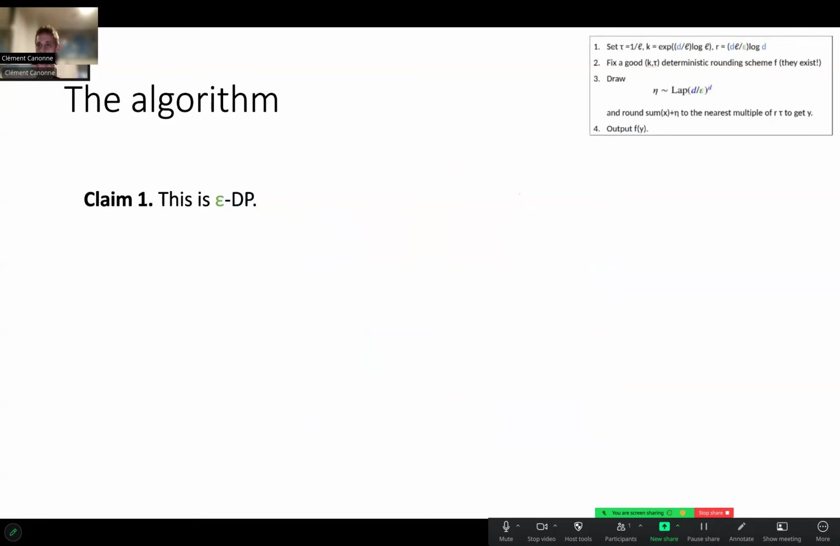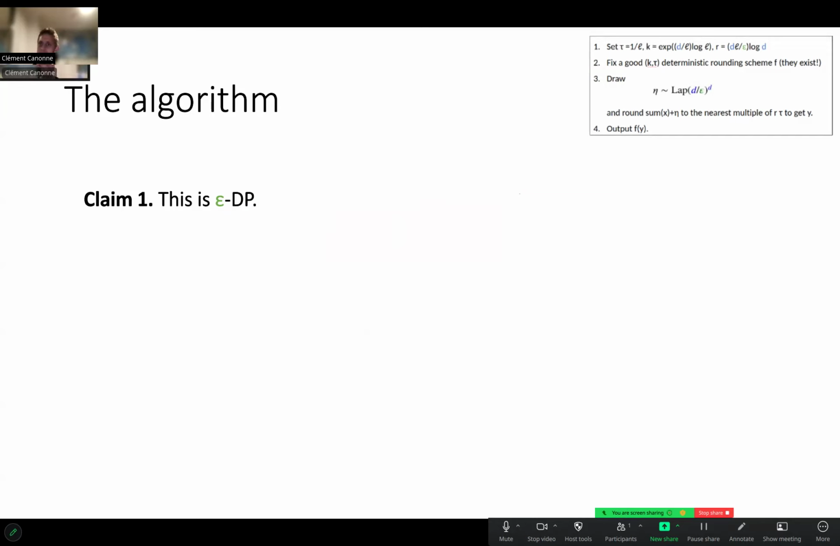First, I claim this is indeed private. Why is that? Well, we started by computing the sum, and then we add some noise, carefully calibrated so that using the Laplace noise, this is private. So sum of x plus eta, that noise, that whole quantity satisfies differential privacy. This is just using, again, those building blocks we know exist. Nothing particularly new there. Of course, this thing is private, but this is not exactly what we are outputting.